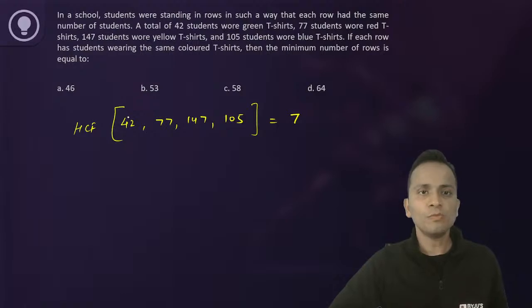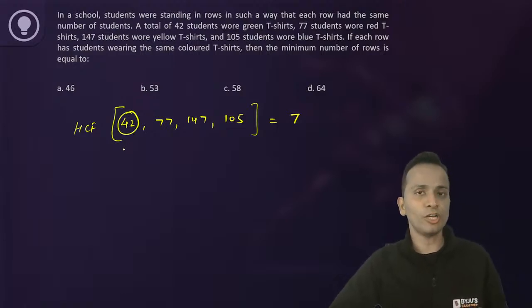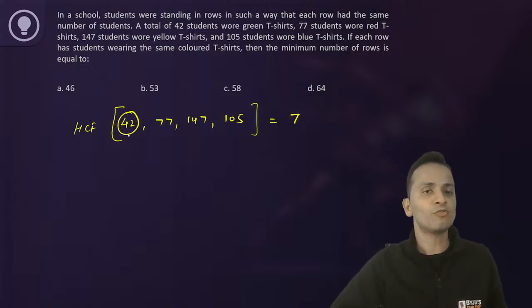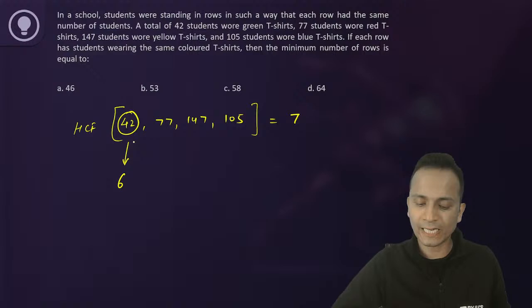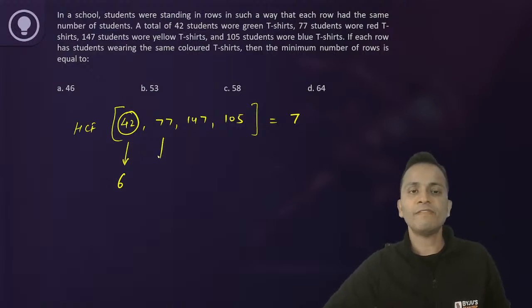So for the students who are wearing green t-shirts, there are 42 students. If 7 students will be there in every row, 42 divided by 7 means there will be 6 rows of students wearing green t-shirts. 77 divided by 7 is 11. 147 divided by 7 is 21. And 105 divided by 7 is 15.